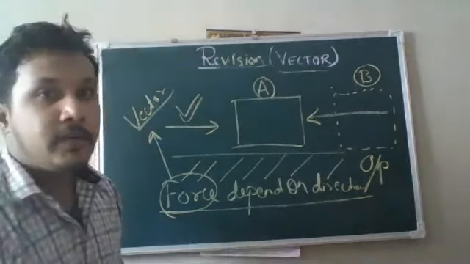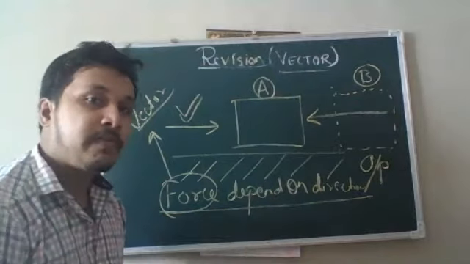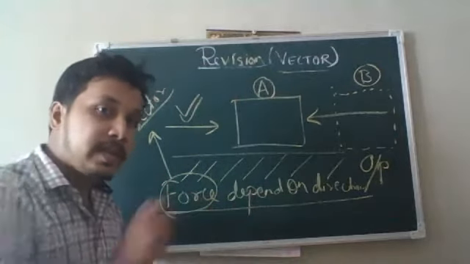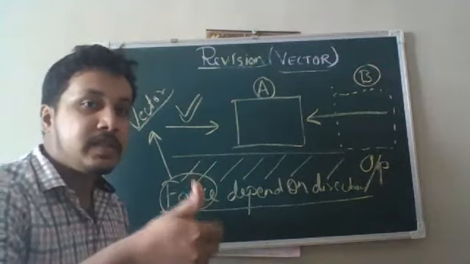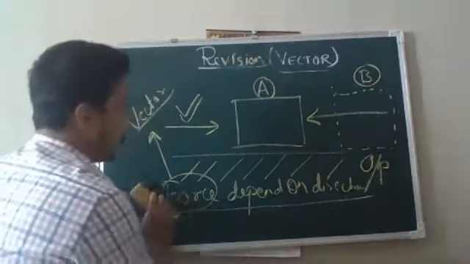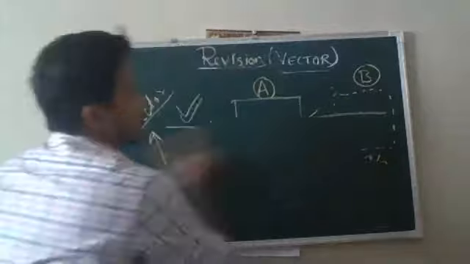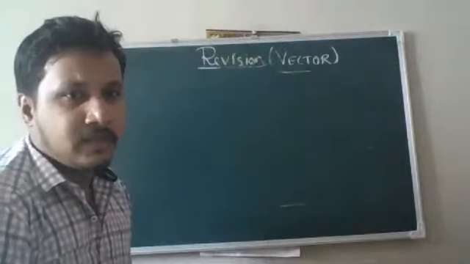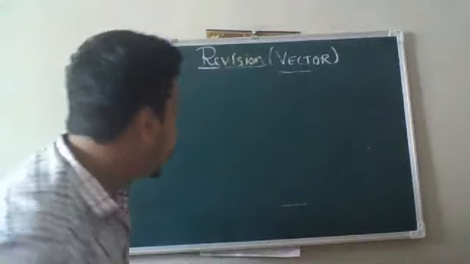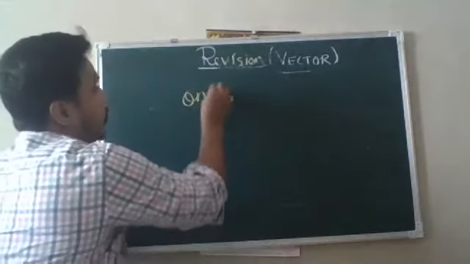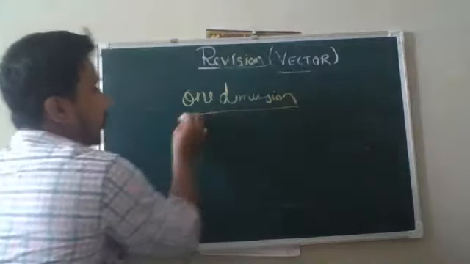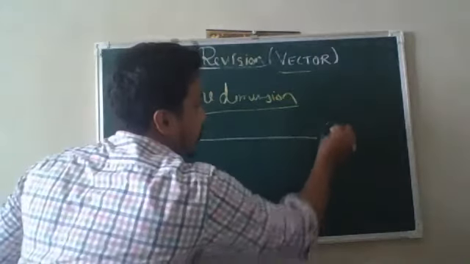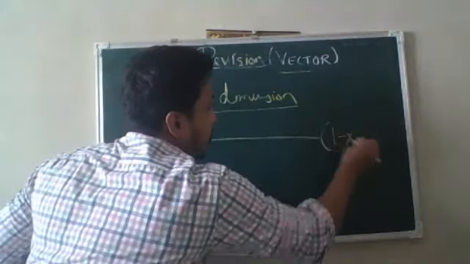Okay. Now you are able to identify which are scalar and which are vector. Now we are going to use this to describe vectors in one dimension and in two dimensions. We have already discussed that for one dimension, we consider only one axis.